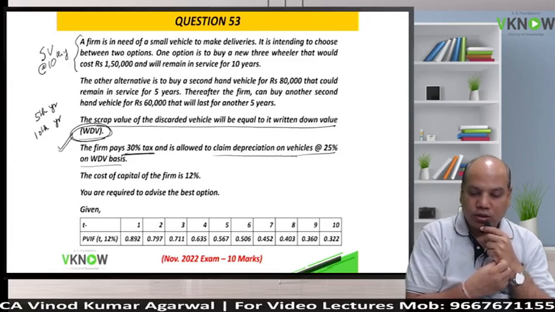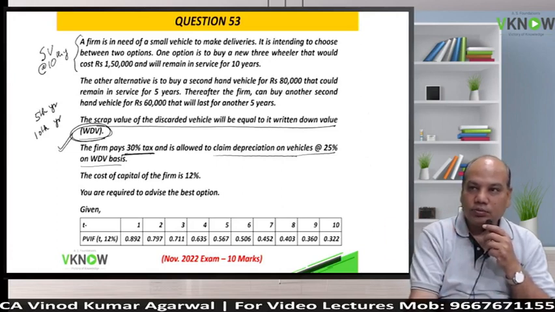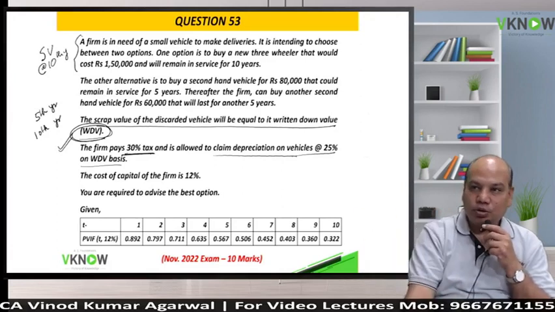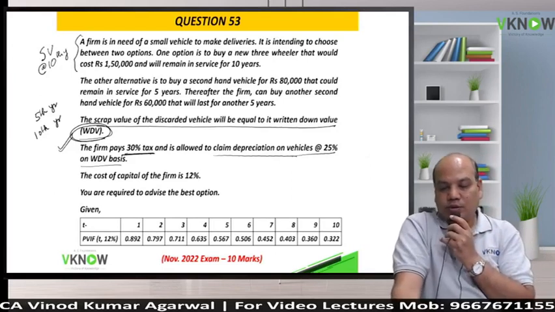You are required to advise the best option. If that 60,000 second hand vehicle was not given, then it would become a problem of equivalent annualized cost. Then we would repeat the first second hand vehicle one more time, but because it is given we have to take two times.